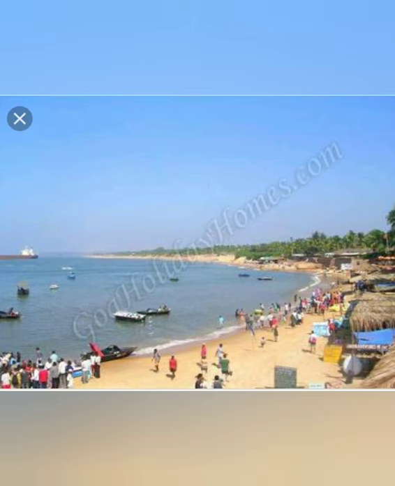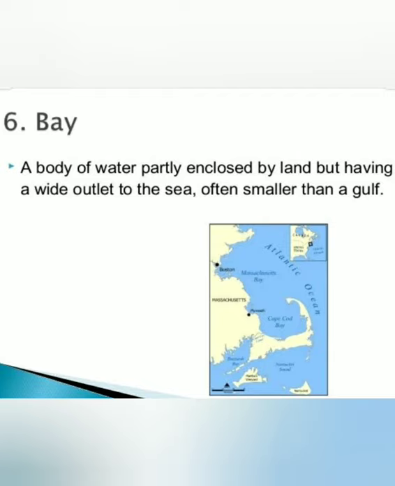Now moving on to another major water body, which is bay. Bay is an area of water mostly surrounded by land. The water in bays is generally calmer than seas. There are not many waves in the water of a bay. The reason for this is that the surrounding land blocks some of the waves and winds. So, bays are a safer place for fishing than the ocean.